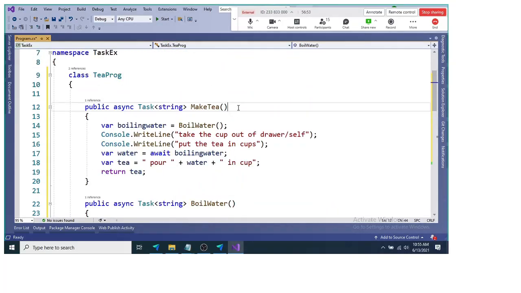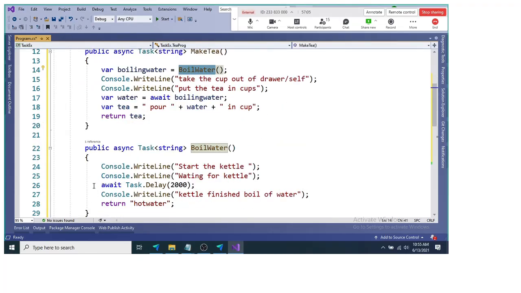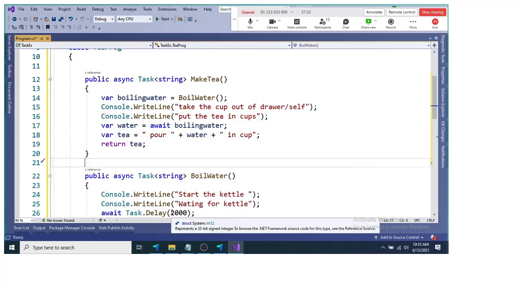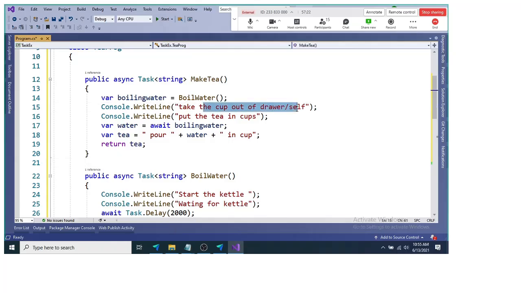Now if you go to the make tea method, you'll find something here. We are calling the boil water method, and once we call it, the boil water method will await the water boiling task. Awaiting the boiling of water means it will suspend the execution of that method, do it in the background, and hand over control to this method, so that while the water is getting boiled, you can take the cup out of the drawer or shelf and put the tea inside the cup. And after this we are asking for the boiled water.